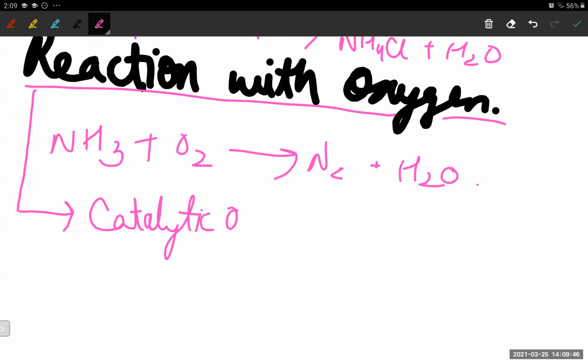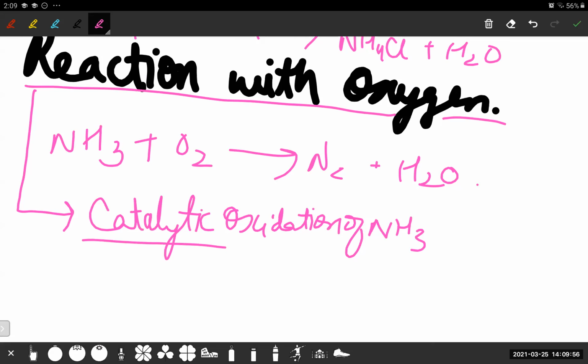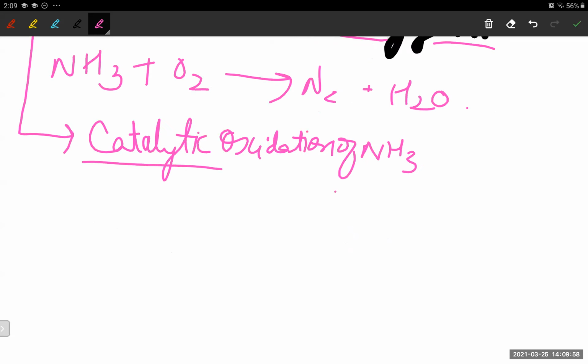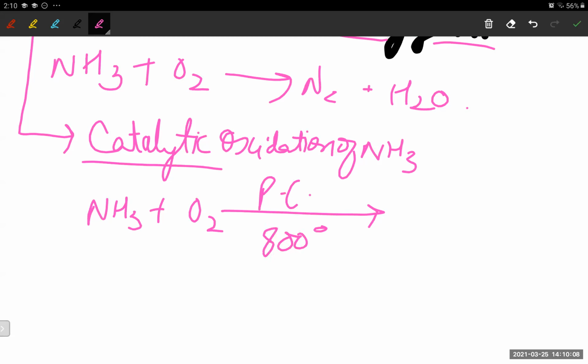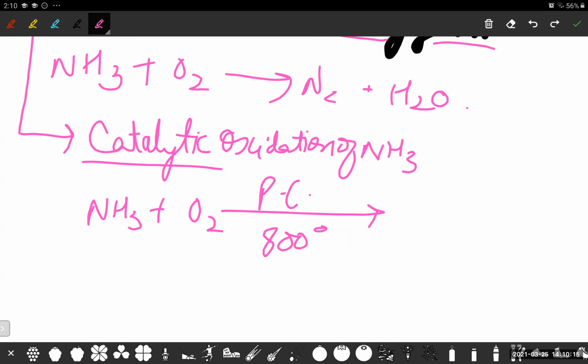Catalytic oxidation of NH3. Let's take NH3 for instance. NH3 plus O2, let's take platinum as the catalyst, and the temperature as 800 degrees Celsius. It will give us what? H2O, for sure, we'll get that. So write H2O before only.